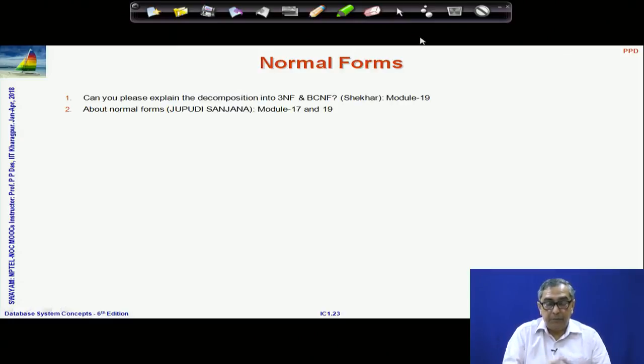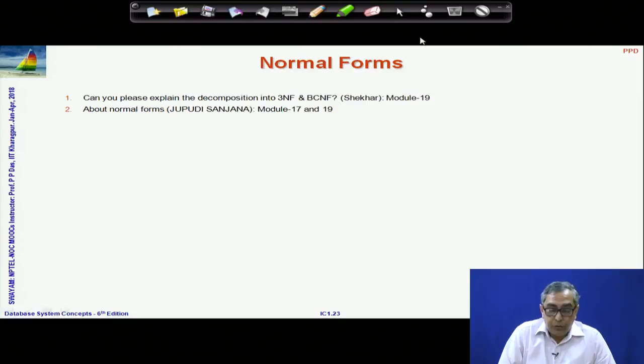So, there were some very unspecific questions on this, but let me again quickly recap on why normal forms. See, probably the questions are coming from two sides. One is, why do we need normal forms and what do we do with them?